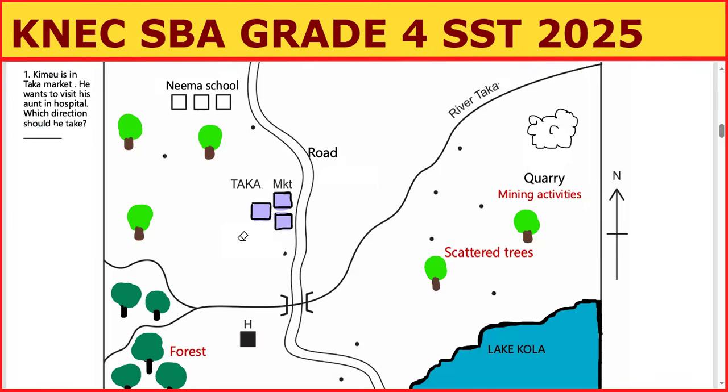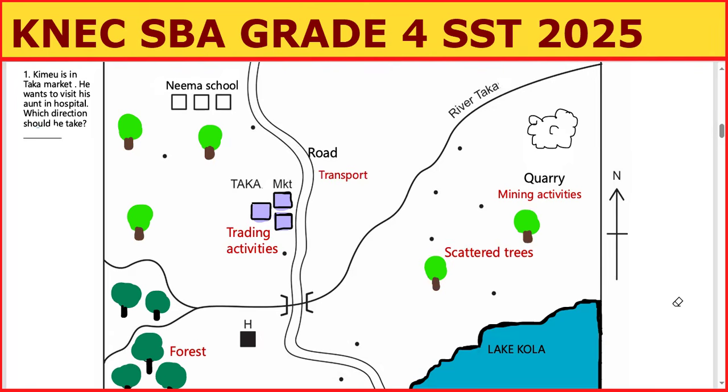Then we have the market. Whenever you see market, that shows trading activities. And then we have the school there and the road. When you see road, which economic activity should come to your mind? The road shows transport. So transport, or transportation, is also there.